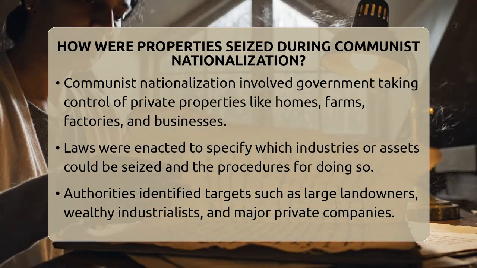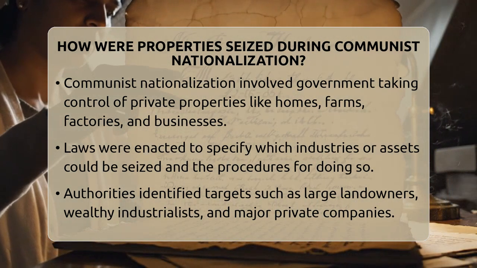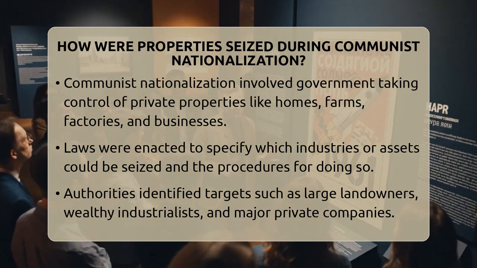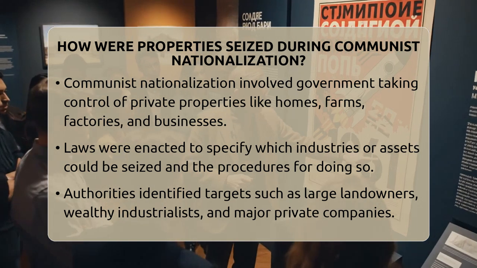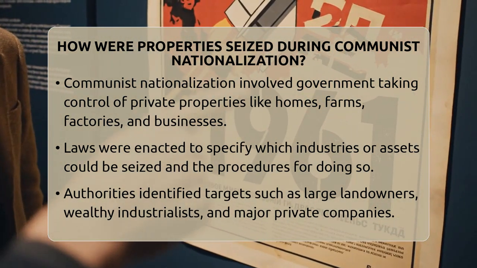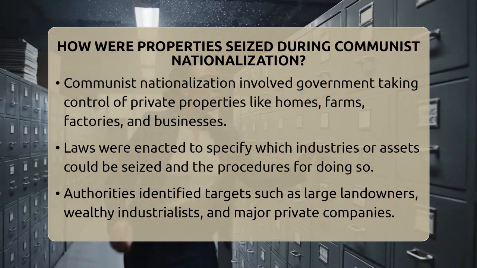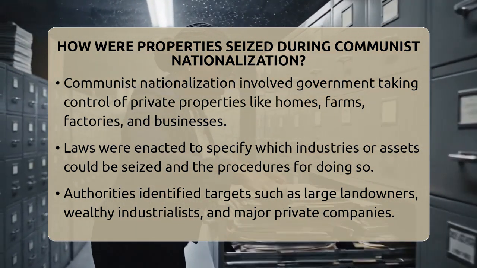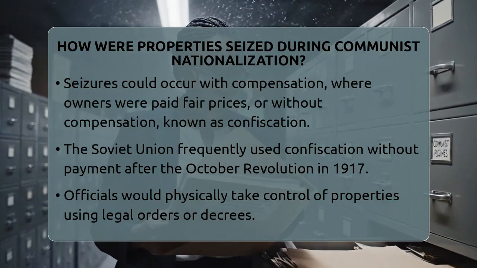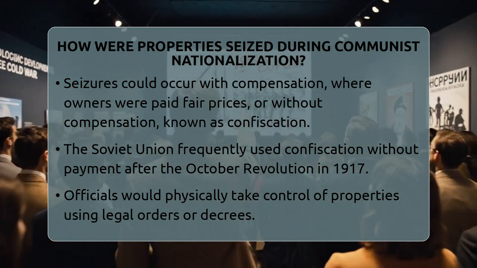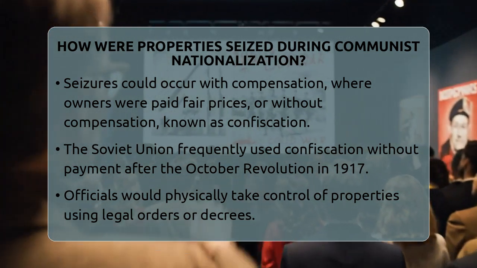When a communist government decided to nationalize, they usually started with laws that gave them the power to take over private property. These laws clearly stated which industries or assets could be seized and how the process would work. Once the laws were in place, government officials would identify the properties to be taken. They often targeted large landowners, wealthy industrialists, or private companies that controlled major parts of the economy.